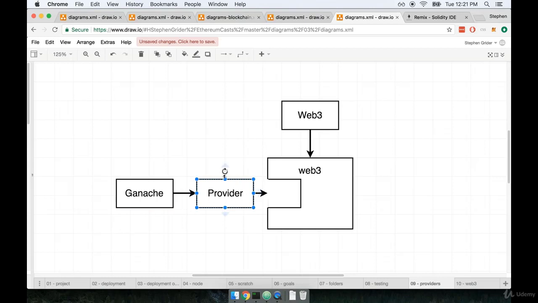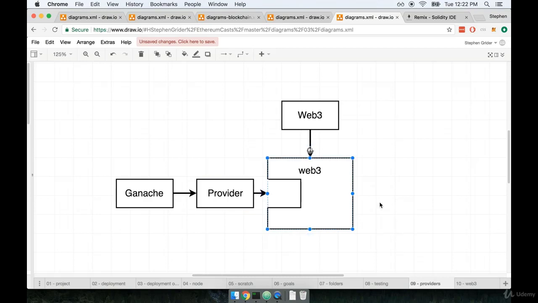You should really think of the provider right here as being like a telephone or a cell phone, and Web3 and Ganache as being like two people who are trying to communicate. So this might be me standing right here. Maybe I'm a copy of Web3. Maybe you are a copy of Ganache. Sorry that you had such a lot in life. And we might use this provider as a communication means to exchange messages with each other.